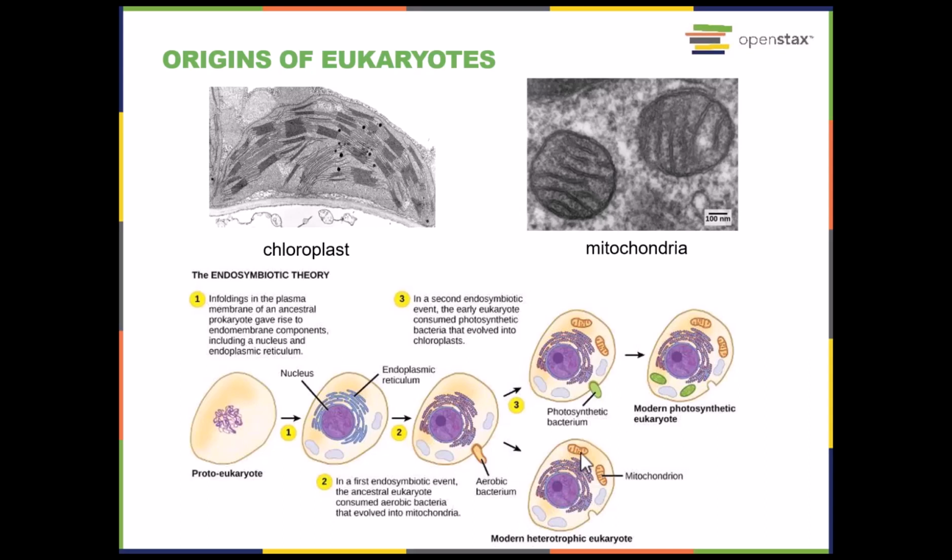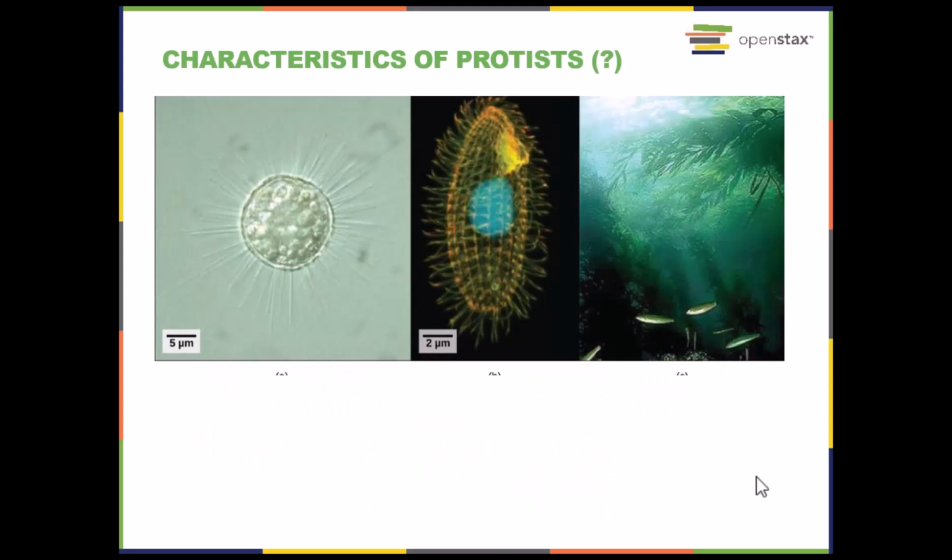Remember, we said when we get to eukaryotic cells, we're going to have two major kinds of groups. We're going to have those that photosynthesize and those that are heterotrophs. They don't photosynthesize. Let's go over to protists. So protists are eukaryotic. They have these membrane-bound organelles.